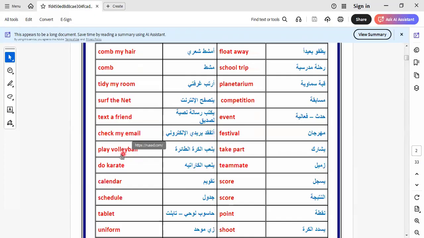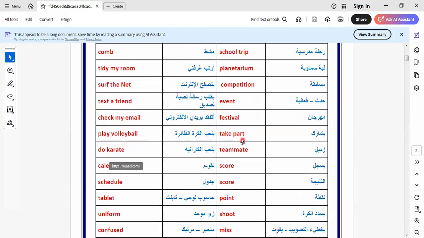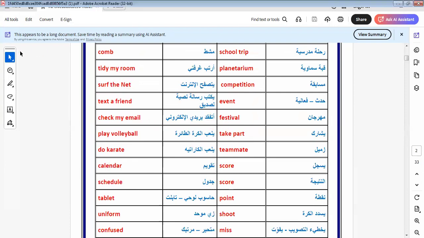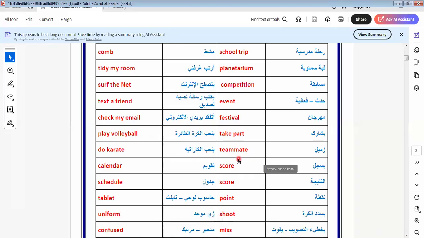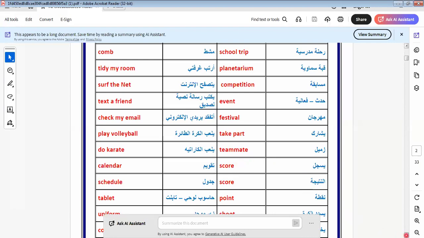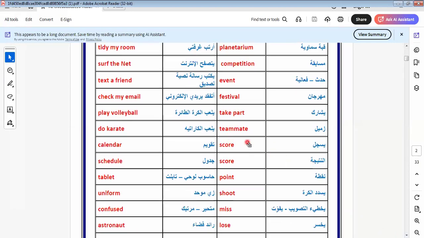Check my email. Festival. Here we have play volleyball. Take part. Take part has the same meaning as share. Here, take part means share, okay? Let's continue. Here we have do karate, teammate. A teammate is like a classmate. We say classmate is the one who shares the class with me, or who learns with me in the same class. Teammate has the same meaning, but in the team, the teamwork or sport team, this is called teammate.